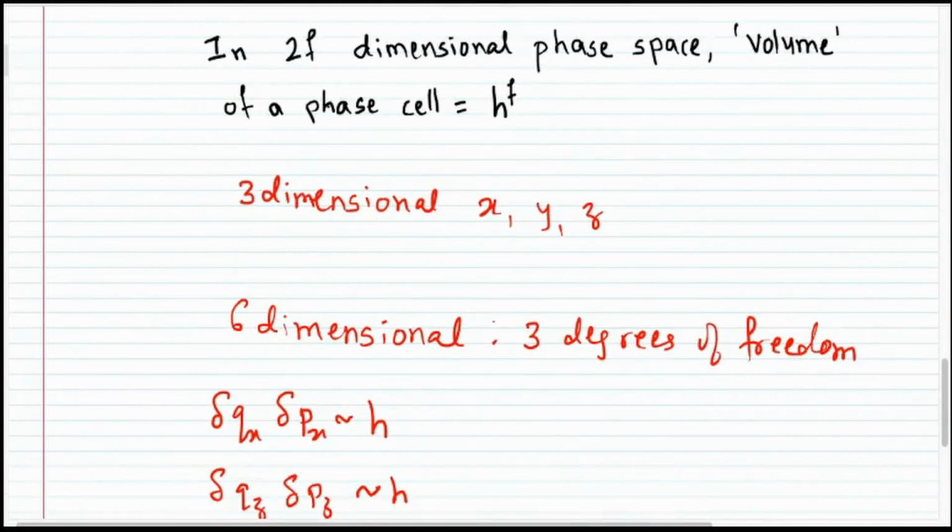So in 3-dimensional, are we considering one particle, and in 6-dimensional, are we considering like 2 particles? No. Right now I'm talking about only one particle. I'm just considering different dimensional phase space with one particle. For one particle in a 3 degrees of freedom system, it will have 6 dimensions. Why 6 dimensions? 3 for position, 3 for momentum.